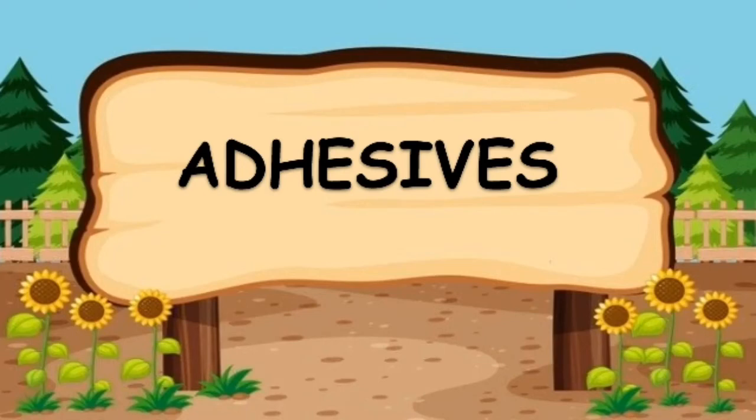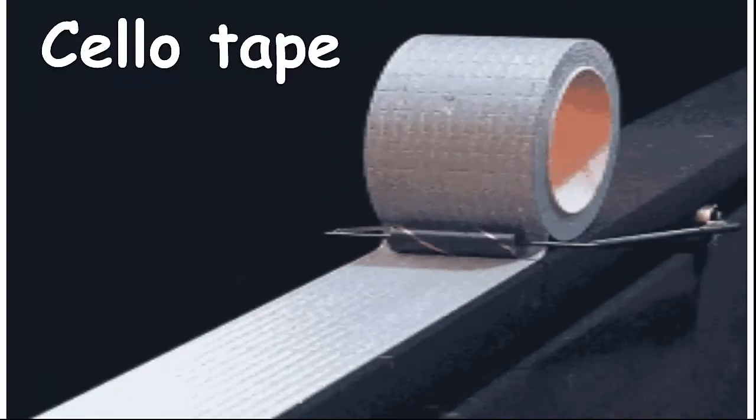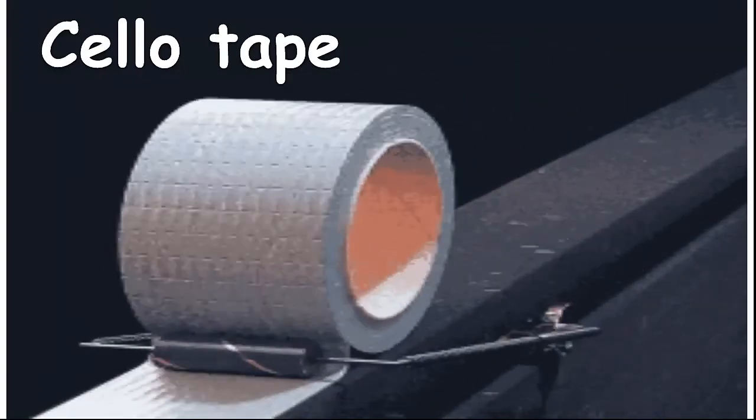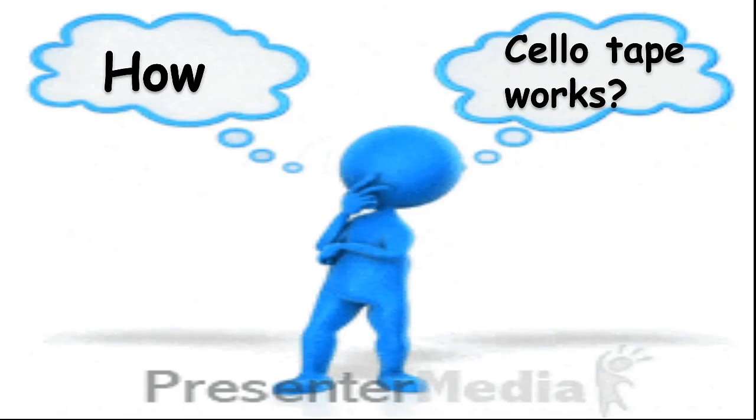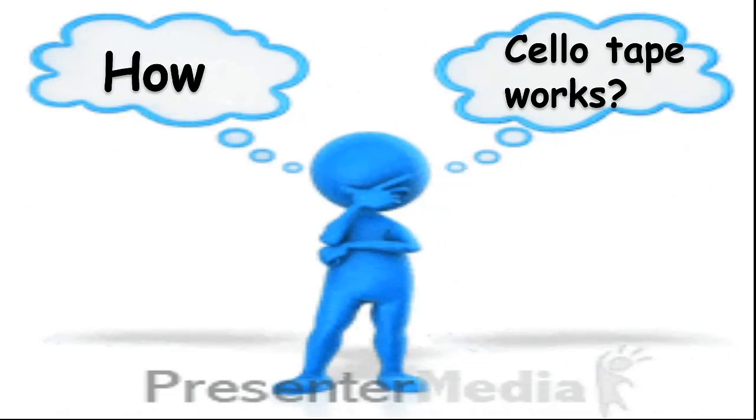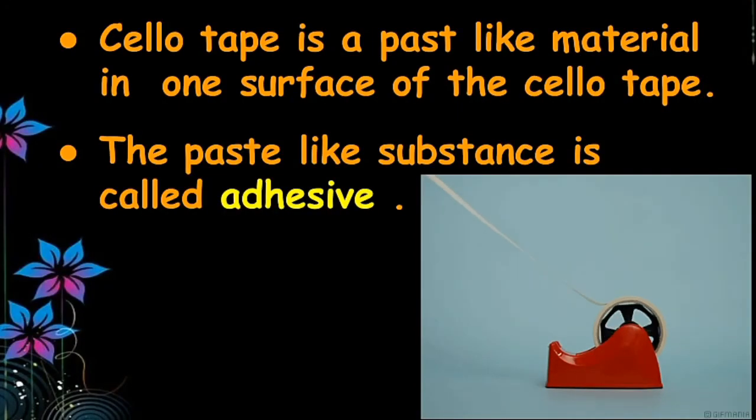Next, let's move on to the next topic, adhesives. Children, what will you do when a page of your book is torn accidentally? It can be fixed by using a sellotape. Children, how does sellotape work? Sellotape has a paste-like material on one surface. The paste-like substance is called adhesive.